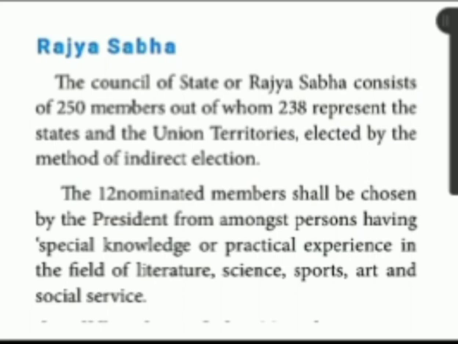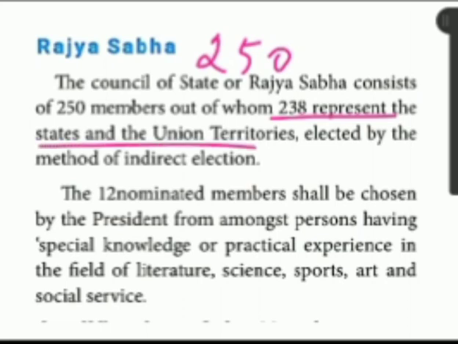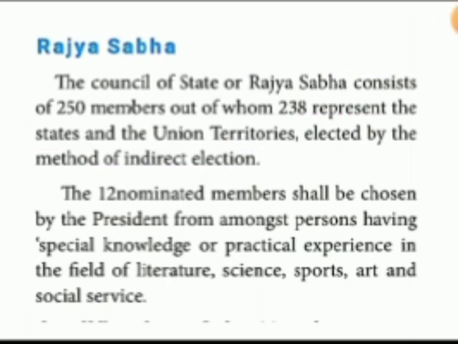In the initial stage when I started this lesson, I told you how many members are in the Rajya Sabha. Totally 250 members. Out of 250, 238 members represent the states and the union territories, elected by the method of indirect election. The remaining 12 are appointed by the president, like I told.